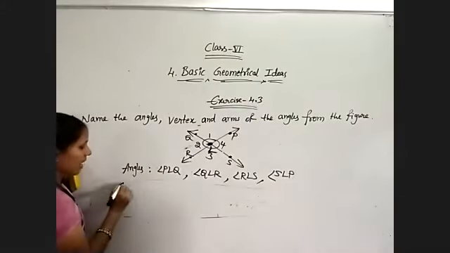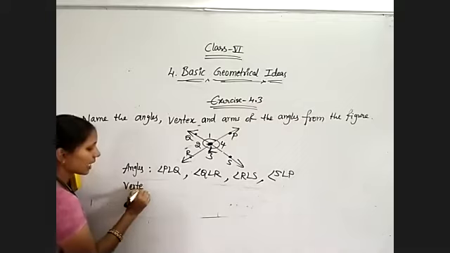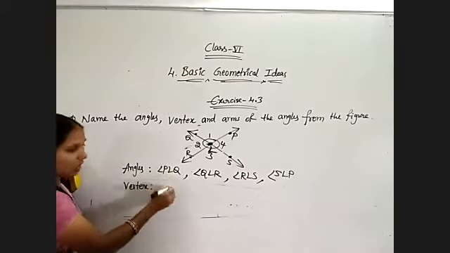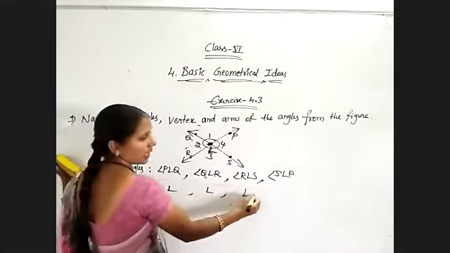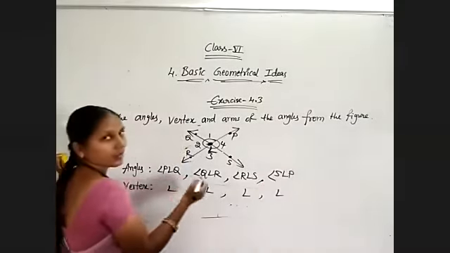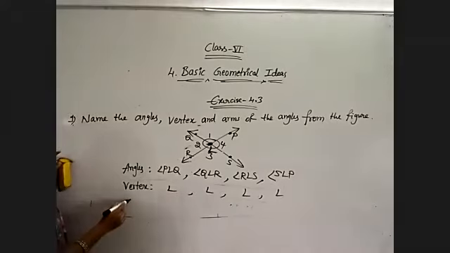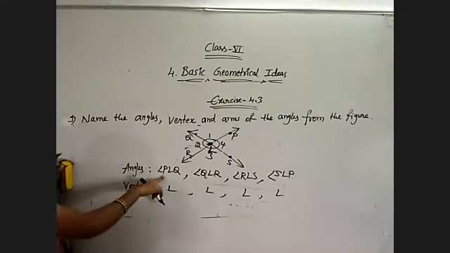Now, what is the vertex for those angles? Here L only, here also the middle point is L only, here also L itself. Point L is the vertex for all the given 4 angles. That's why we can't name directly angle L.